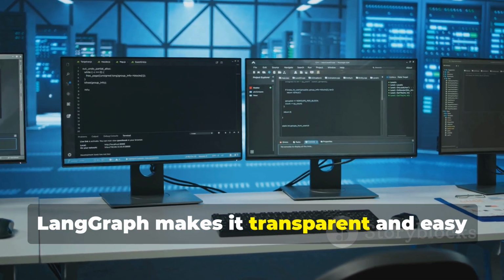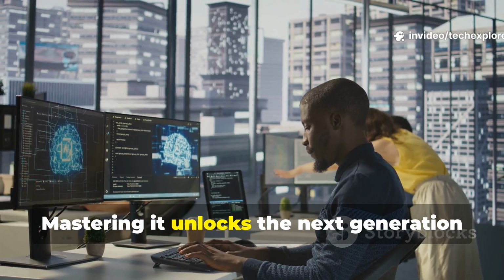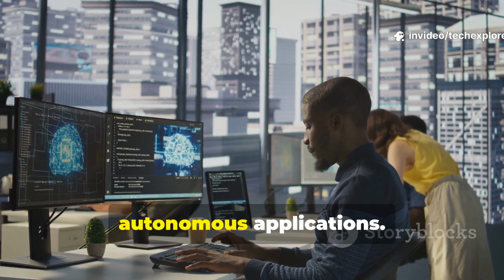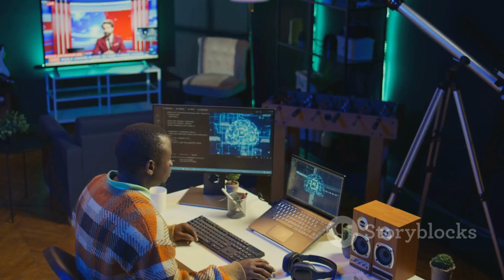LangGraph makes it transparent and easy to debug why your agent made a decision. Mastering it unlocks the next generation of intelligent, autonomous applications. It's the blueprint for building truly smart AI.